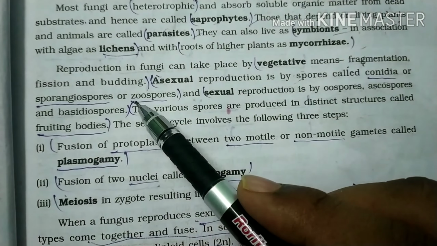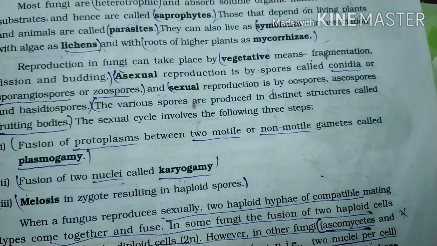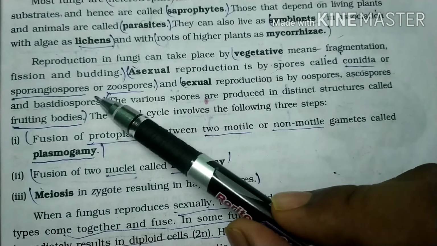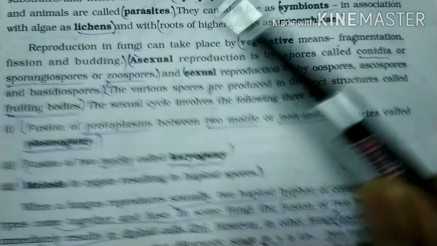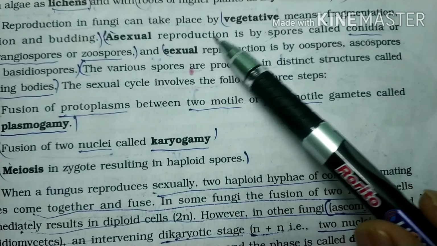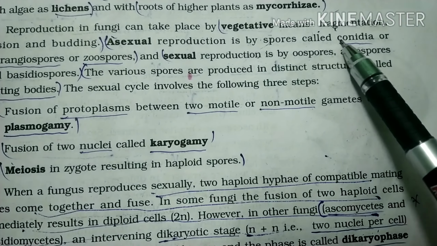And fission, where there is a division. Budding, where it is divided from the mother or parental body, is said to be budding. So let us get into asexual reproduction. How does asexual reproduction take place?